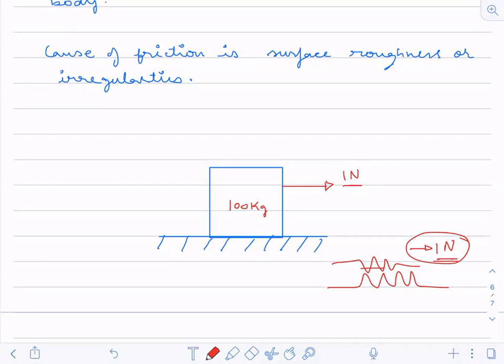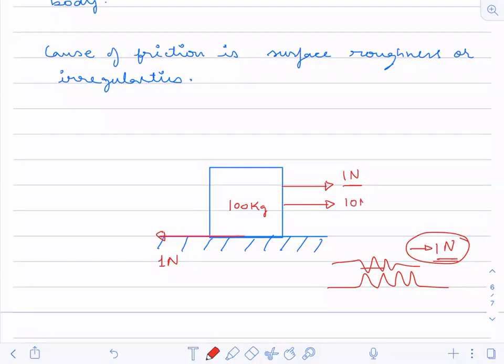Because you are applying a force of 1 Newton, as per Newton's third law, this surface also applies a force of 1 Newton. You are applying 1 Newton, and the surface applies 1 Newton. And why is it applying the force? Because there is contact between the two surfaces. Understood?